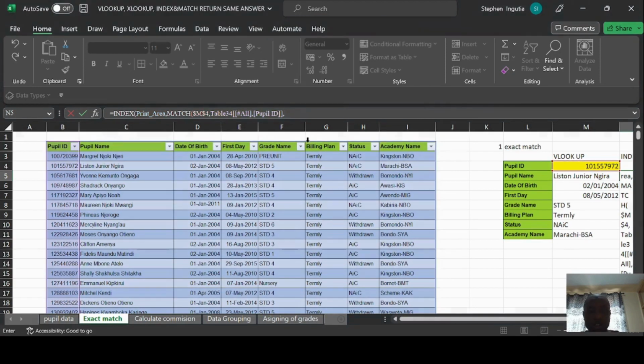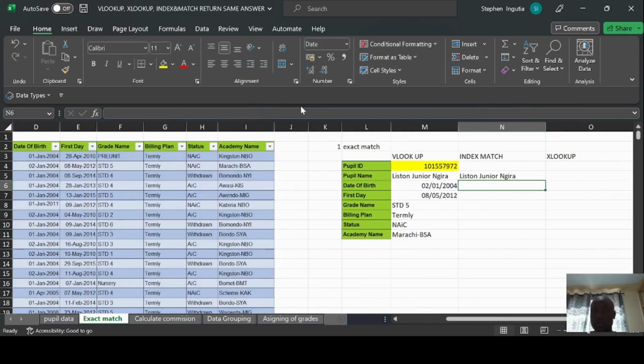So click on exact match, which is 0. Then we close our function. Then after that, now comma, because we are returning back to our array, and then again we have to provide now the column number. So the pupil name is in column number 2, comma, enter.